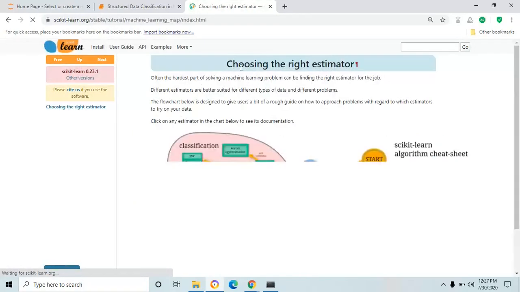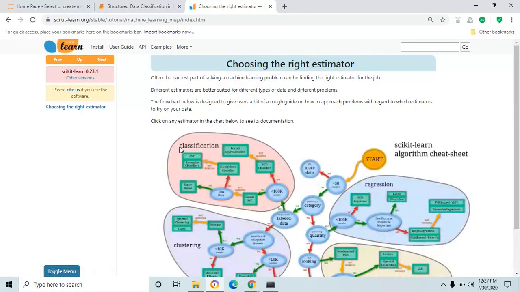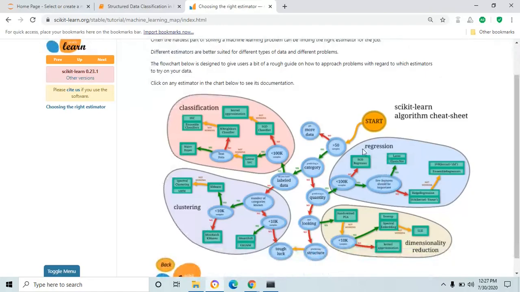Okay, here you could find our problem classification in the machine learning model. It's one of the problems in the algorithm sheet. There are many more here: regression, dimensionality reduction, clustering. Each problem is better suited for different types of data and different problems. Here is the sentence: different estimators are better suited for different types of data and different problems.